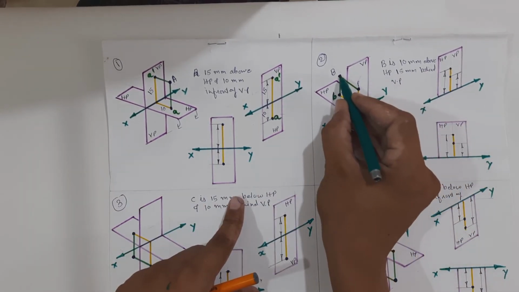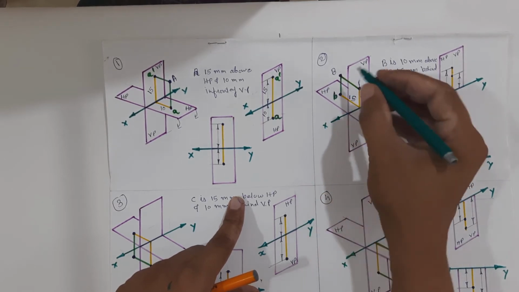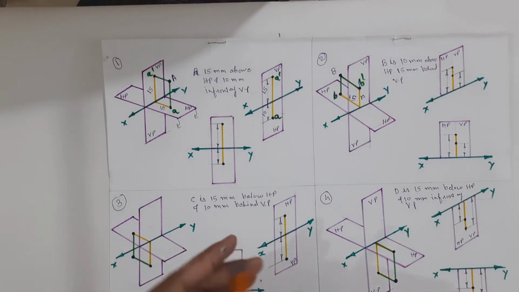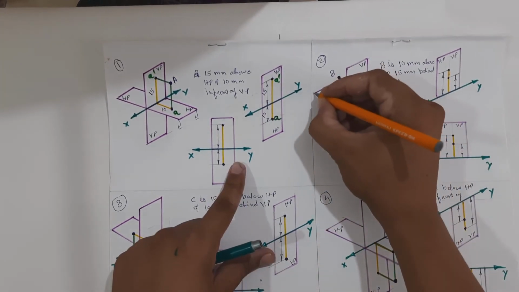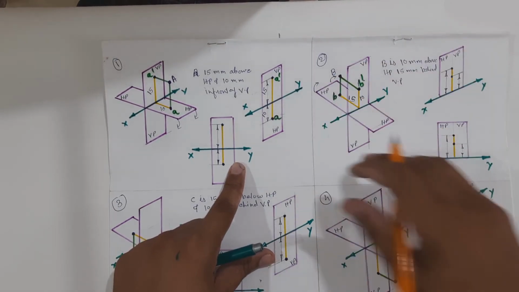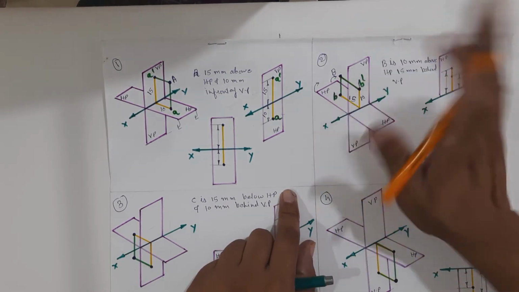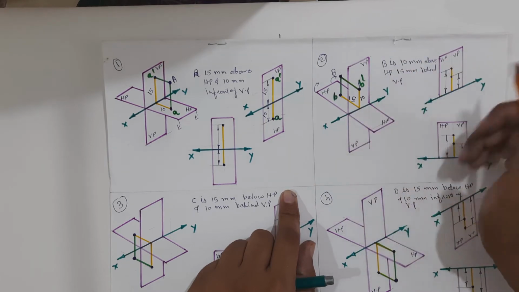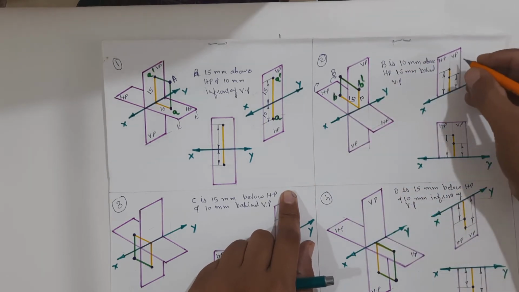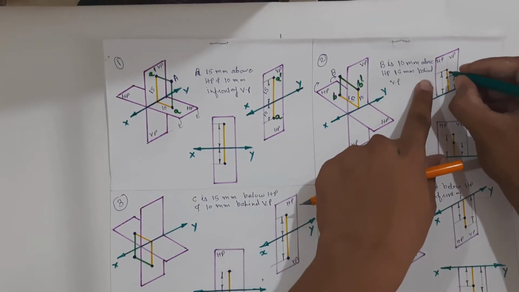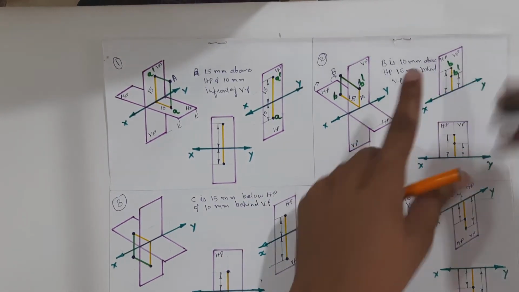and if we want to draw the elevation, we have to take the projection perpendicular to the vertical plane from point B. So we will get the B dash over here. Now after drawing the plan and elevation, we have to rotate the horizontal plane 90 degree in the clockwise direction. It will reflect like this. HP and VP will overlap. We will get B dash over here, B dash and B.